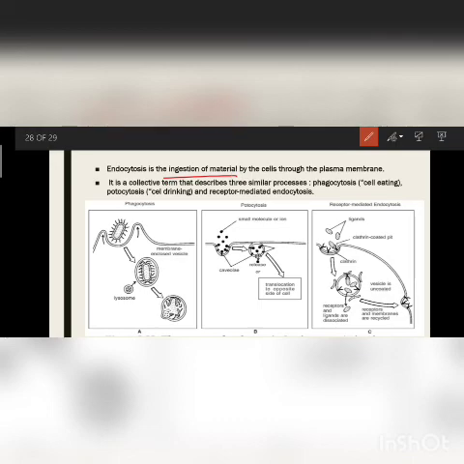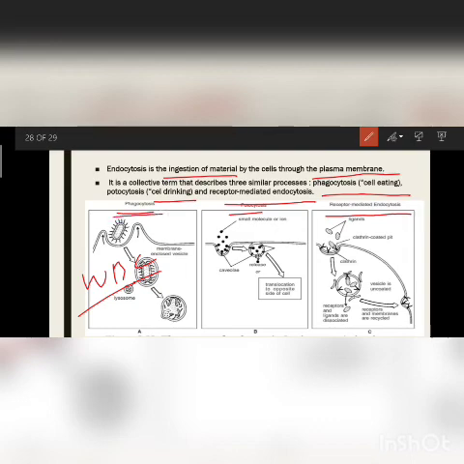Ingestion means getting something inside through the plasma membrane. There are three types of endocytosis: phagocytosis, pinocytosis, and receptor mediated endocytosis. Phagocytosis means cell eating, pinocytosis means cell drinking. All types of WBC use the phagocytosis process.